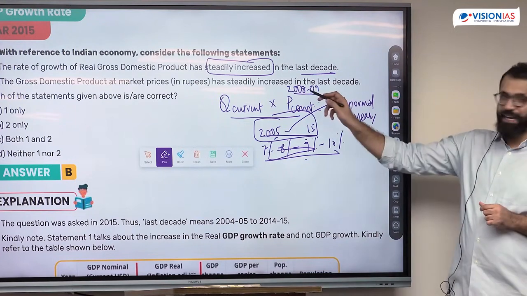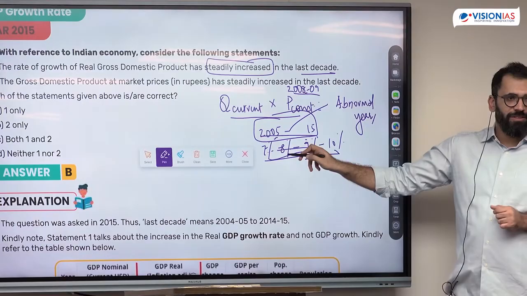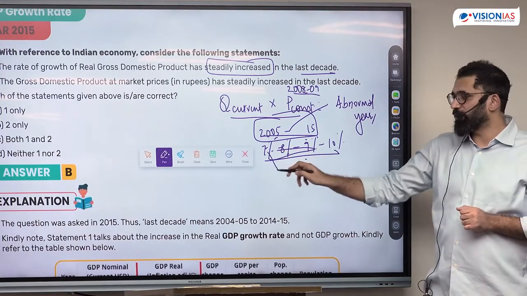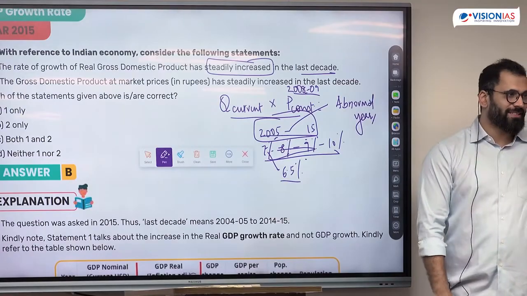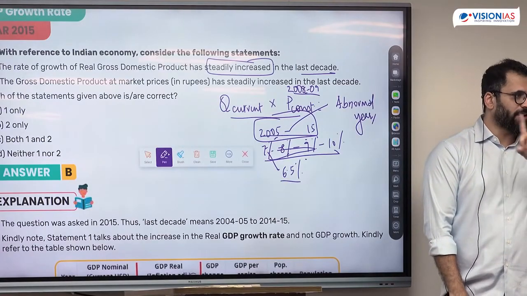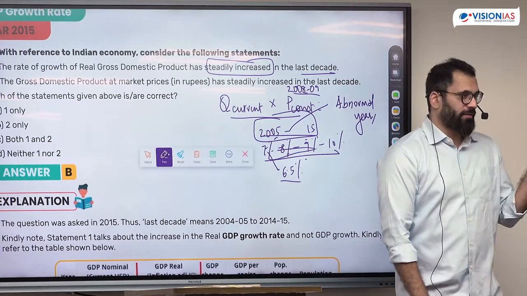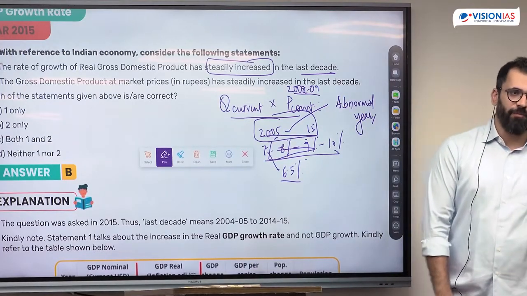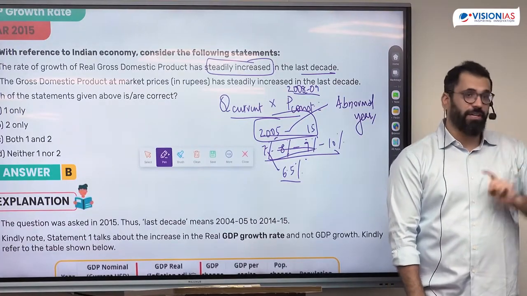Now, if in 2008-9 we saw a recession, you might not have 7 to 8% growth. It might have gone from 7 to say 6.5. That means this steadily increasing pattern would have broken in an abnormal year. This is how you solve the trend-based question. Whenever you have a particular time frame, you try to know if there is an abnormality in one of the years in which they asked a question.